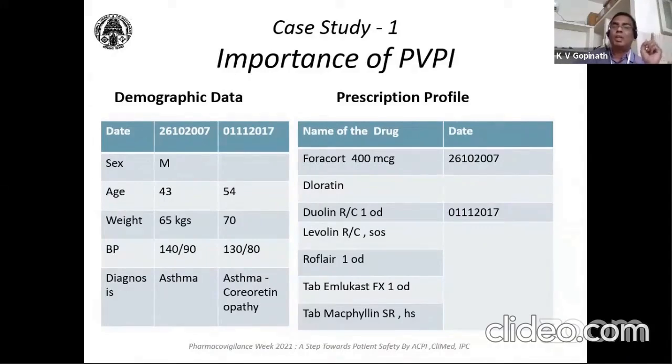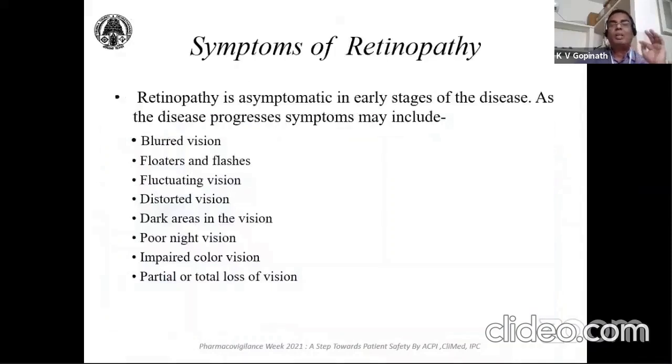Although he was using an MDI, all of a sudden in 2017, next slide please, he came with symptoms like blurred vision, floaters, fluctuation in vision, distorted vision, dark areas, and poor night vision. If it is not treated properly, there is a high possibility of losing vision. So how pharmacovigilance will help in this particular case, I am going to explain now.